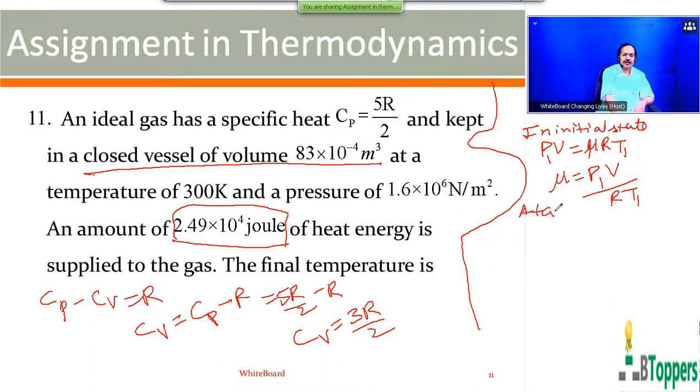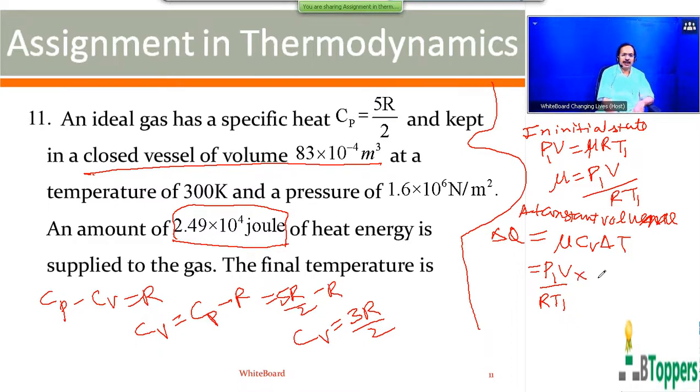Now when the gas is heated at constant volume, the heat energy absorbed by the gas is given by nu Cv delta T. So nu can be written as P1V by R T1.